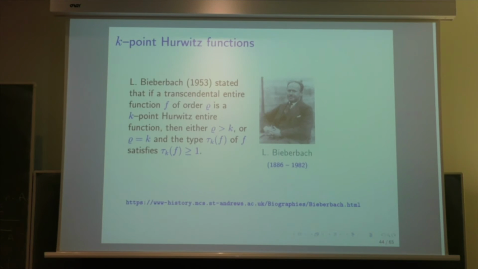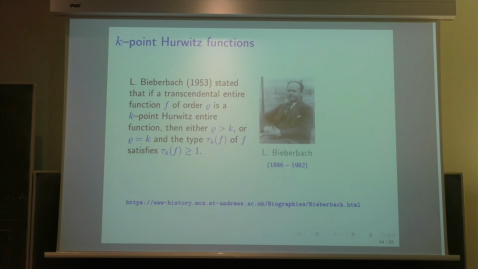And now we ask what is this type tau of f for a function f which is a k-point Hurwitz entire function. And Weber-Bach stated the following result. If f is of order rho and is a k-point Hurwitz entire function, then either rho is greater than k or rho equals k and the type is at least 1, which looks rather natural compared to the example that we have.